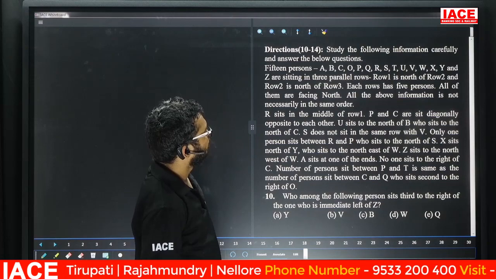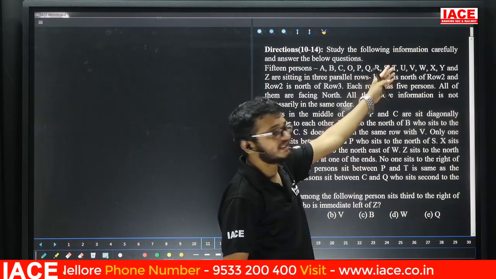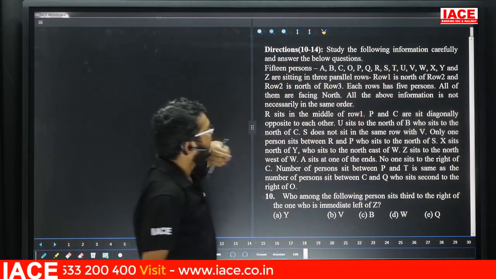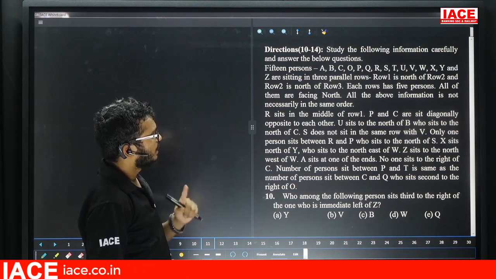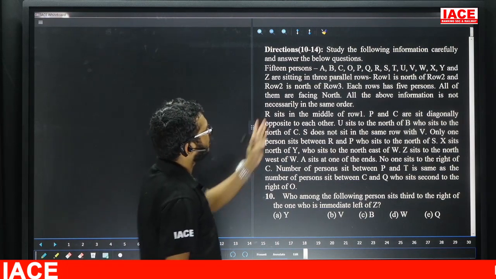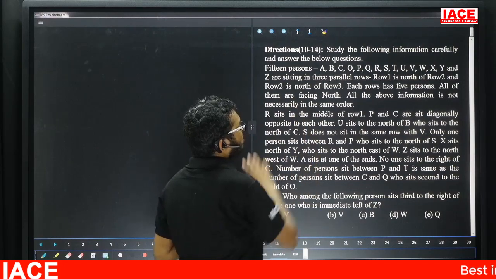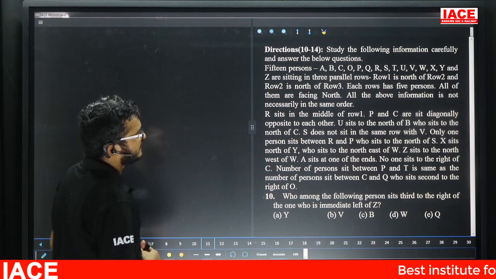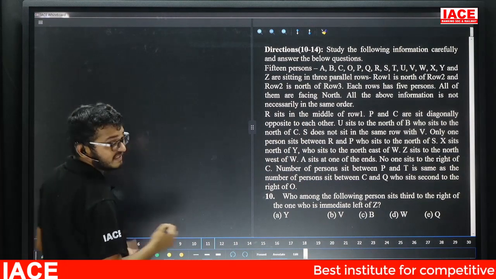Fifteen people A, B, C, O, P, Q, R, S, T, U, V, W, X, Y and Z are sitting in three parallel rows. Row number 1 is north of row number 2. Row number 2 is north of row number 3. Each row has 5 people. All of them are facing north. All the information is not necessarily in the same order.